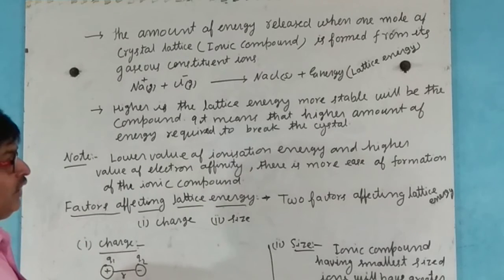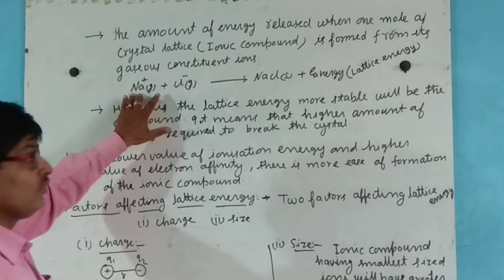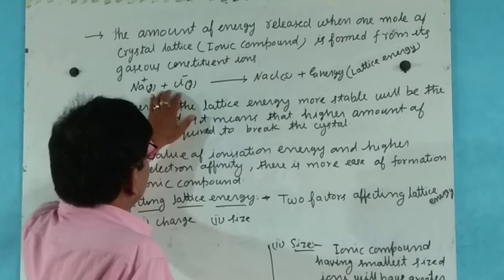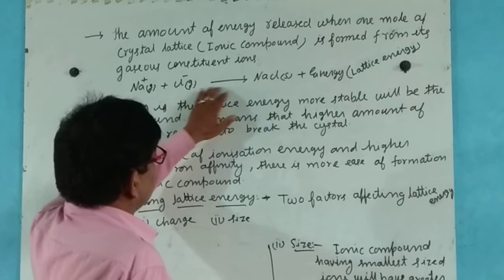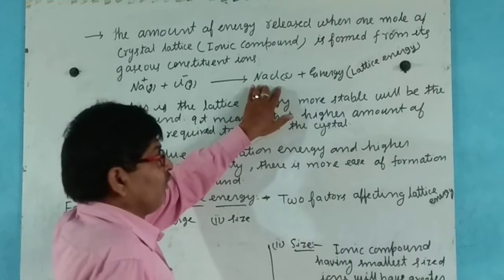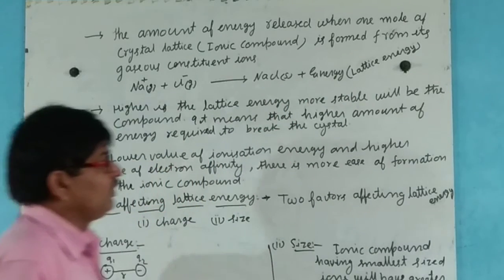अर्थात लैटिस एनर्जी मीन्स गैसियस आयंस to join each other to form the solid state, and during this energy is released, that energy is known as lattice energy.